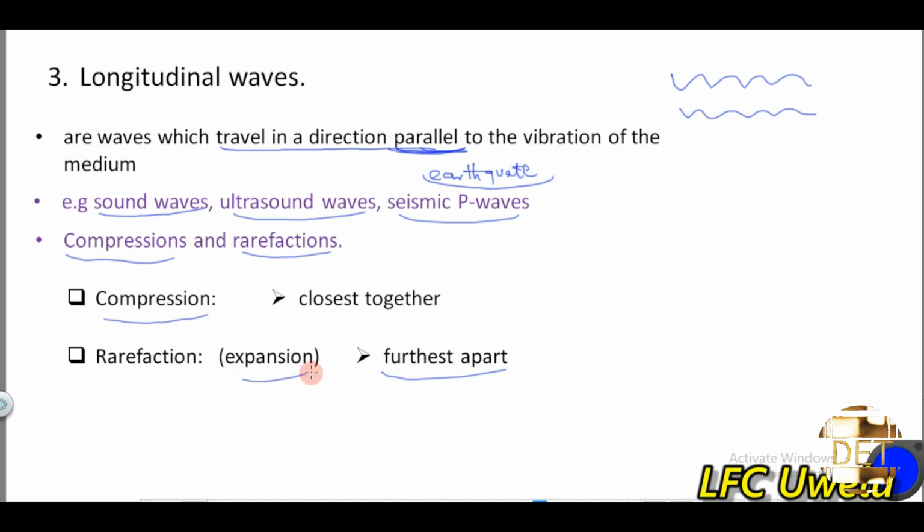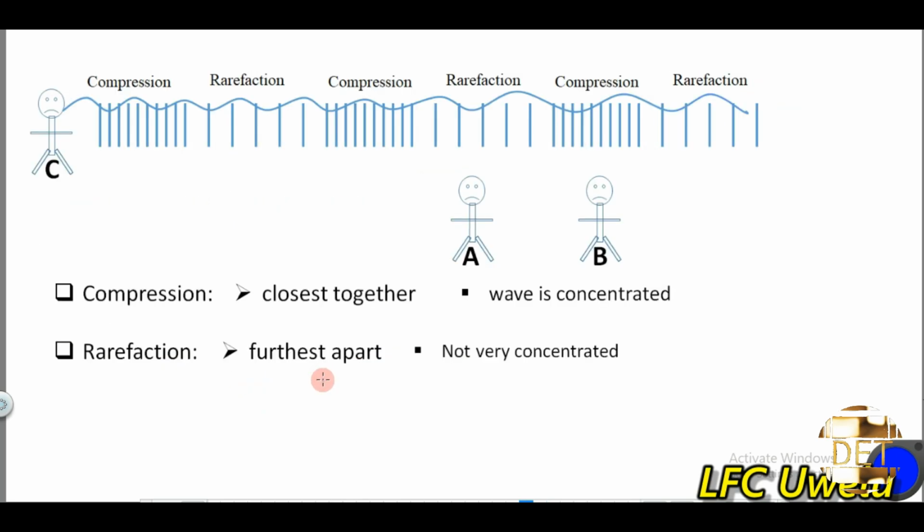It's also referred to as expansion. Let's illustrate that with this diagram. Let's say somebody here makes a sound and the waves now travel longitudinally, in the direction parallel to the vibration of the particles of the medium.